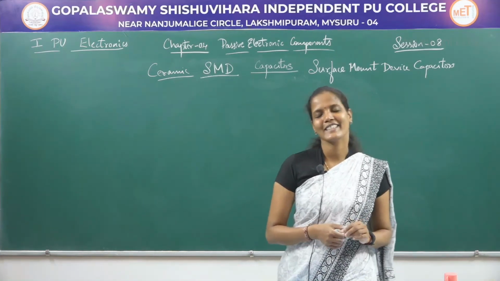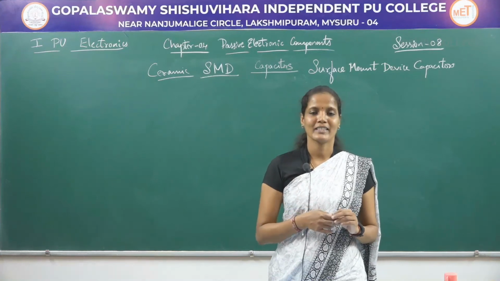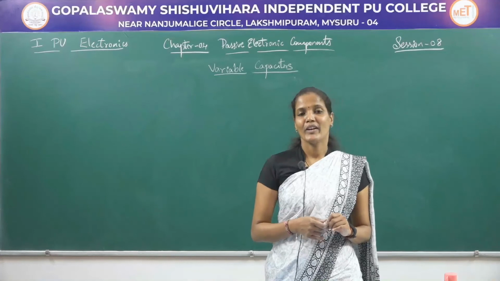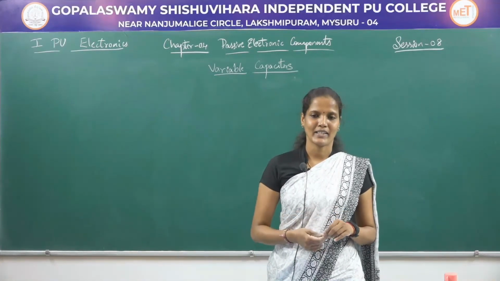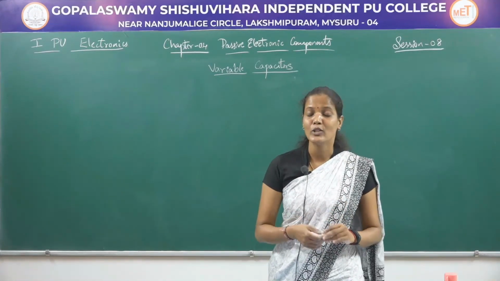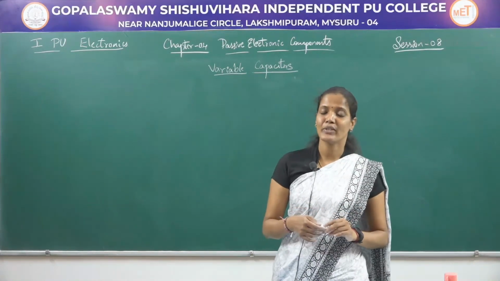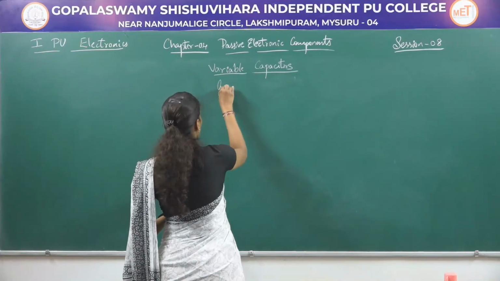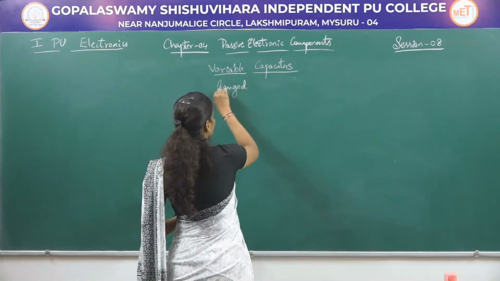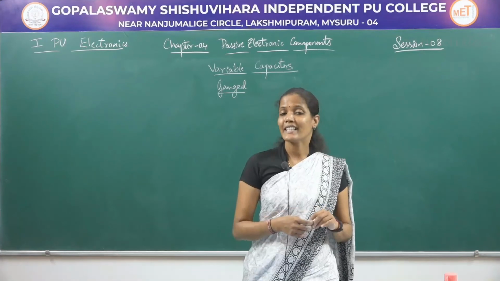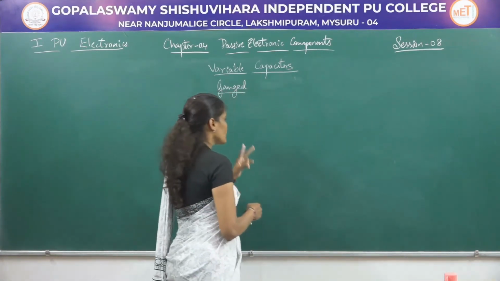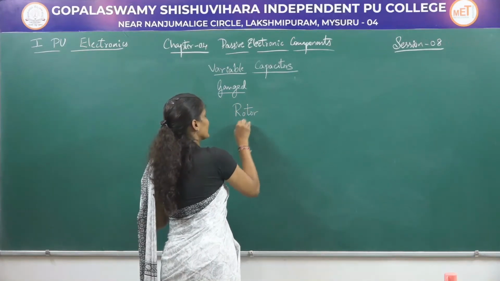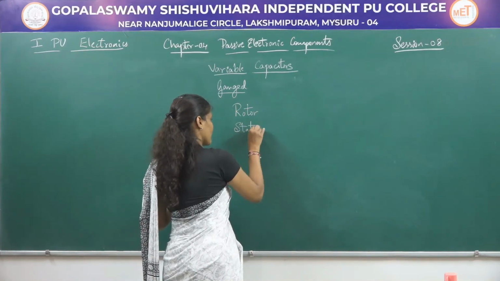So, now let us discuss the other type of capacitor, that is a variable capacitor. So, what are these variable capacitors? Variable capacitors are nothing but capacitors in which the capacitance value can be varied, and there are different types of variable capacitors. The very first one is the ganged type of variable capacitor. These ganged capacitors consist of two sets of plates. One is called the rotor and the other one is called the stator.